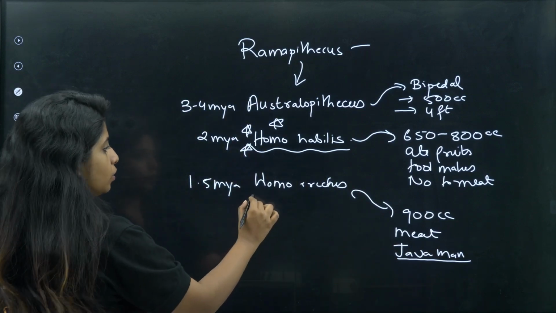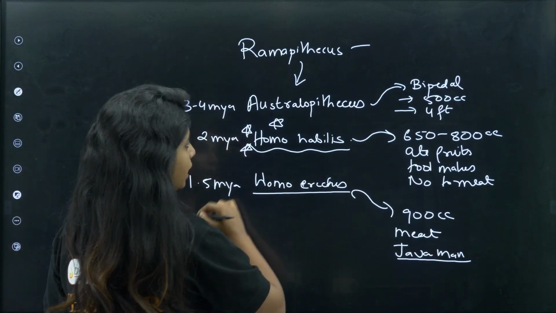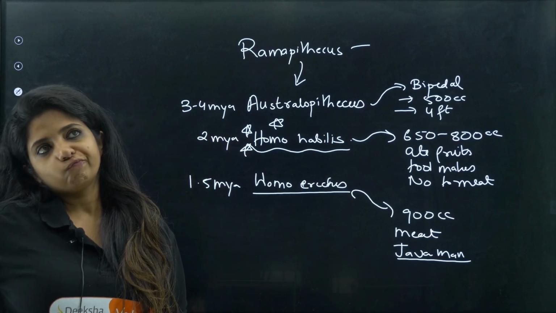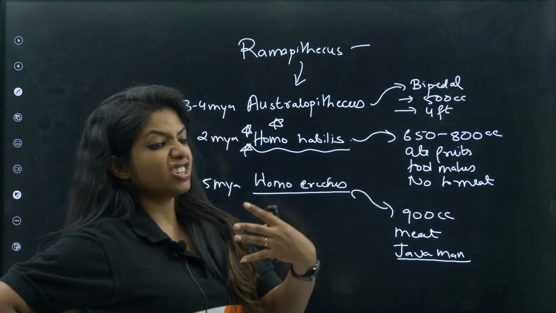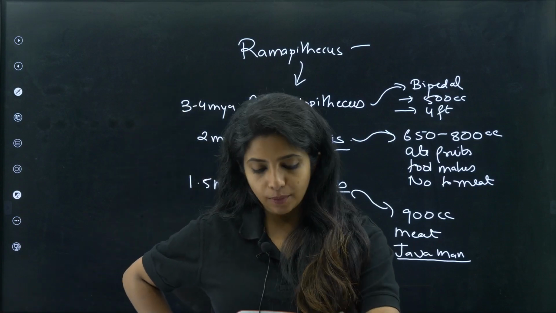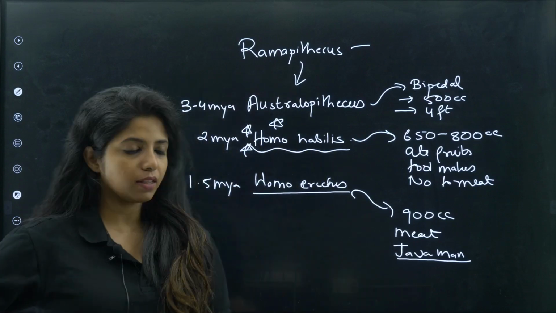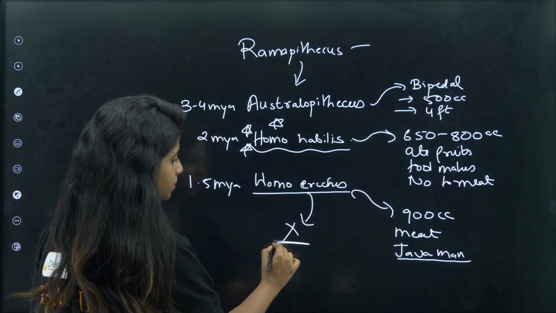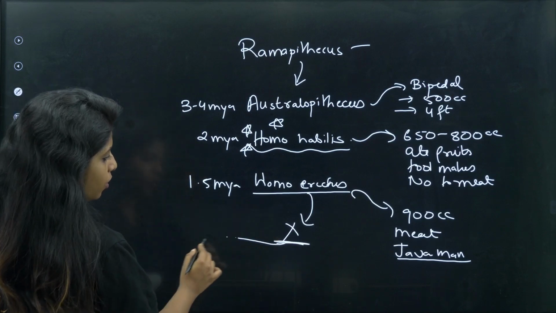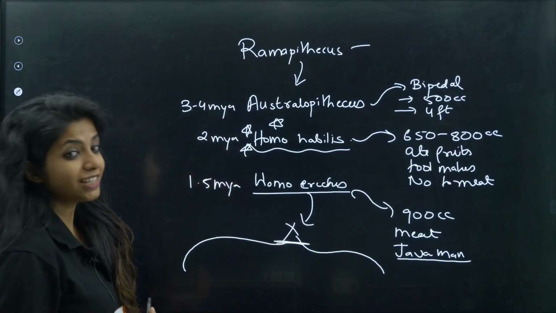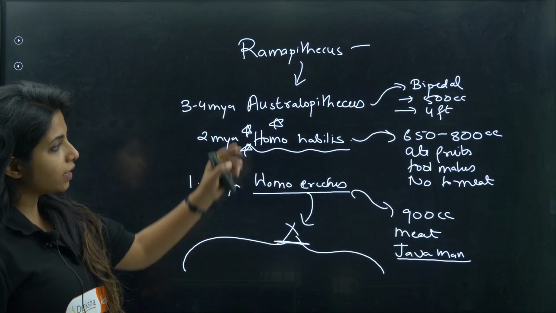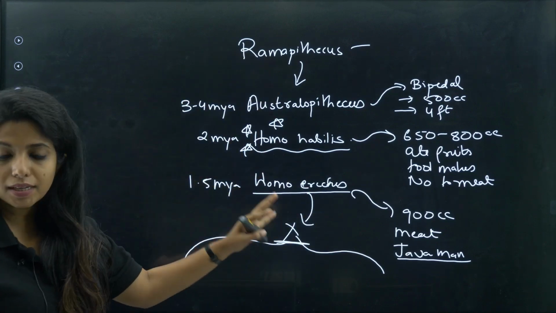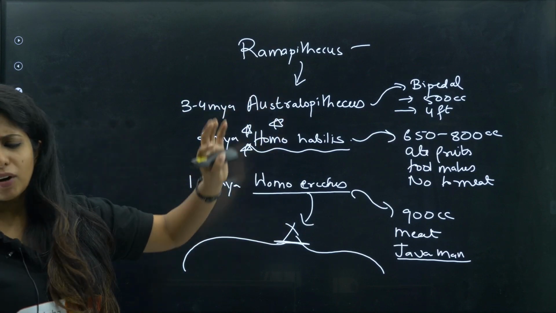Now, Homo erectus. If I go ahead from Homo erectus, there was a thing about them. They evolved into something else, which is not mentioned in your NCERT, and this something else evolved into two other things. Until now, most of the things were happening in East Africa, Tanzania, Ethiopia, a lot of places like that.